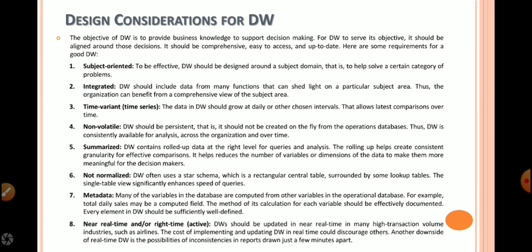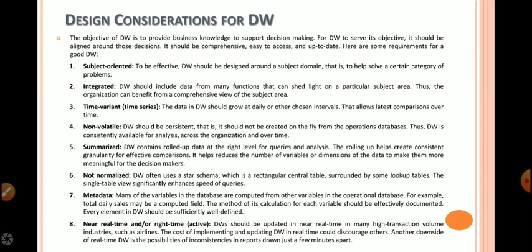Non-volatile. Another characteristic of a data warehouse is non-volatile. A data warehouse should be persistent because the data or records available in it are needed for a longer time.